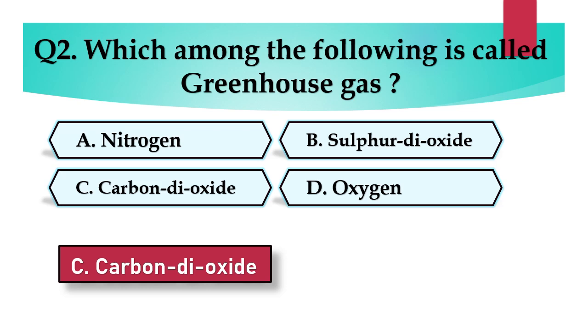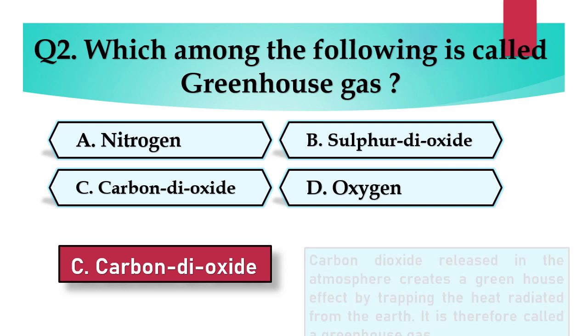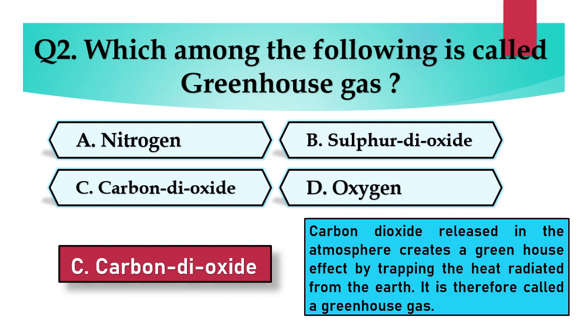Yes, the answer is C. Carbon dioxide. Carbon dioxide released in the atmosphere creates a greenhouse effect by trapping the heat radiated from the earth. It is therefore called a greenhouse gas.